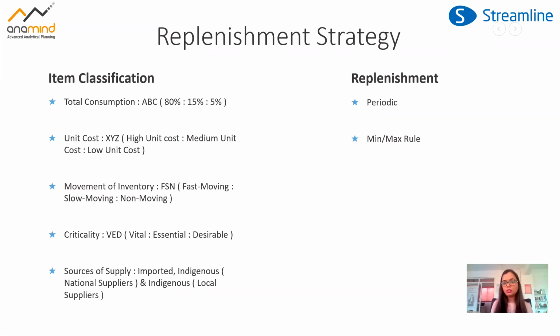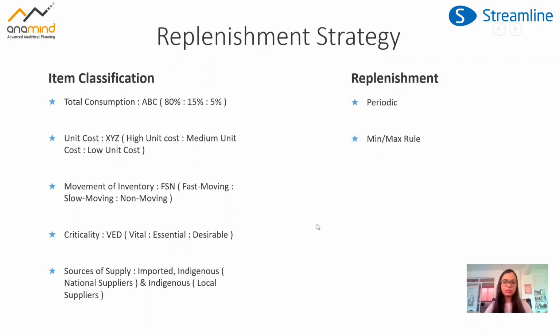However, that's not the case in MinMax. In MinMax, the system automatically looks at the inventory on a regular basis, and whenever the stock reaches a reorder point, it will generate the order. The only disadvantage it has is that because the orders would be generated in very small volumes on a day-to-day basis, it will not be clubbing the orders together, and that would lead to a higher processing cost, etc. So this is what I really wanted to focus on in the first part of my segment.